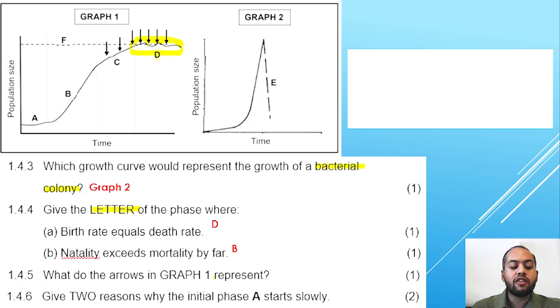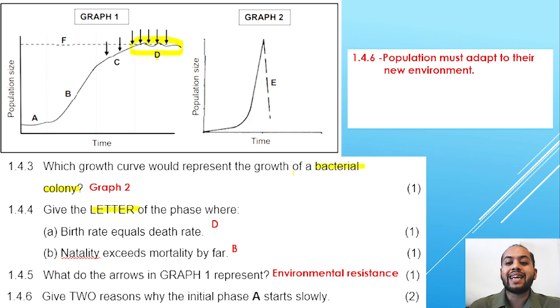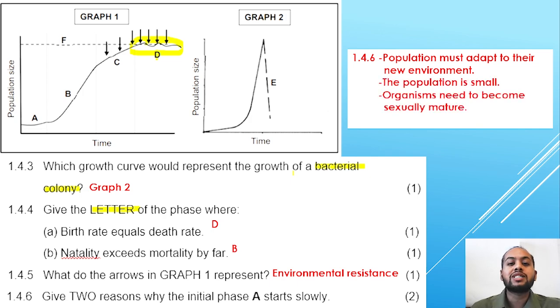1.4.5, what do the arrows in graph 1 represent? These arrows in graph 1 are representing environmental resistance. Give two reasons why the initial phase A starts slowly. Why does A start slowly for 2 marks? So firstly, the population must still adapt to their new environment. The population is still very small and organisms still need to become sexually mature, and then later on they're going to start looking for their sexual partners. Any two of these statements would have given you 2 marks for 1.4.6.